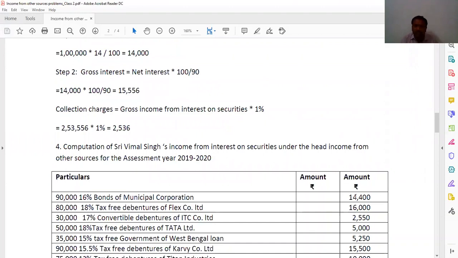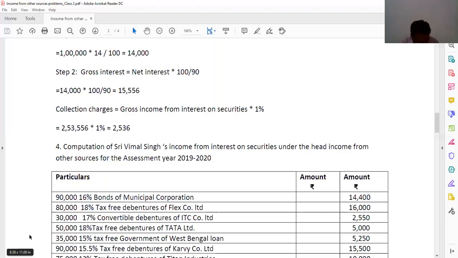Sri Vimal Singh holds the following securities on 1st April 2018. 90,000 16% bonds of municipal corporation. So this is less tax government, one step. Tax free debentures of Flex Company Limited listed. So tax free commercial listed, 2 steps. Convertible debentures of ITC company 30,000, and this is also less tax commercial listed, 1 step. And for this you need to calculate 6 months. Why? Because he has told the loan was taken to purchase this, and on average you need to calculate 6 months.